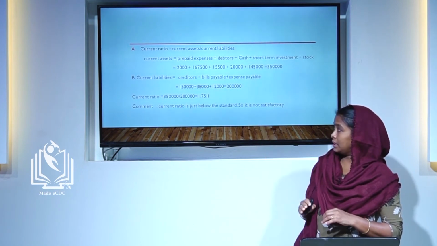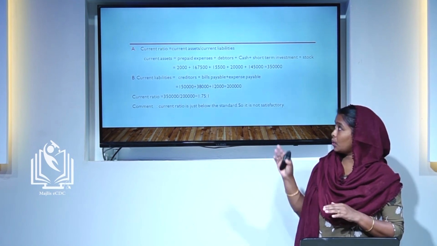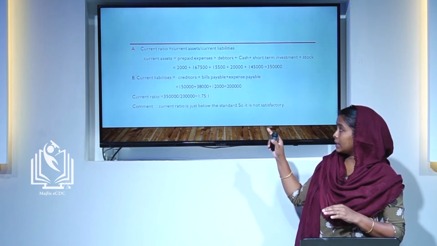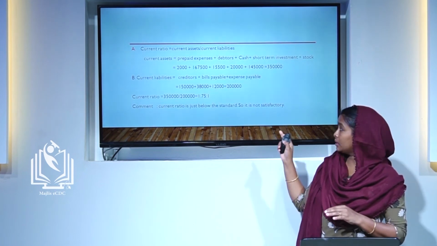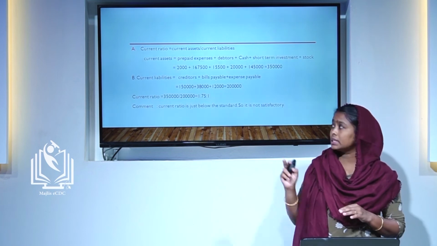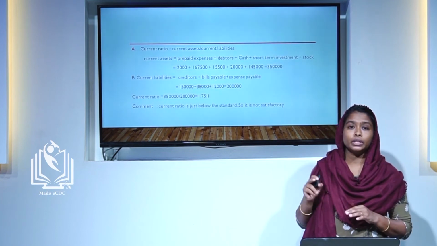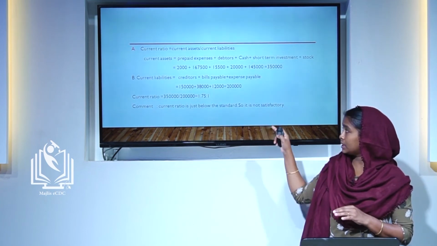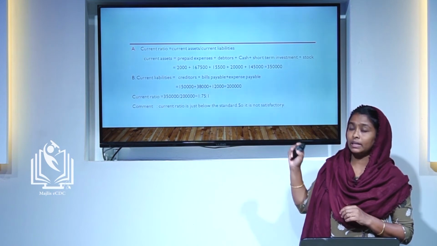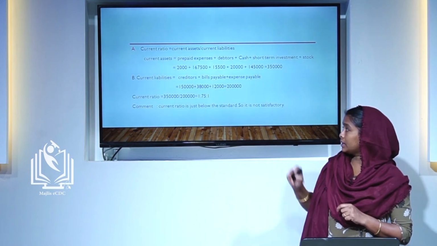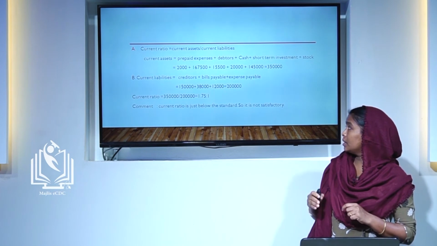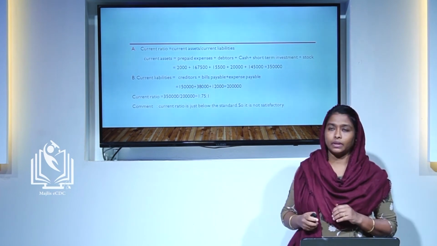Then the comment, that is, the interpretation of this ratio. The current ratio is just below the standard. What is the standard of the current ratio? 2 is to 1. Here it is just below the standard, only 1.75. So the current ratio is just below the standard, and it is not satisfactory.